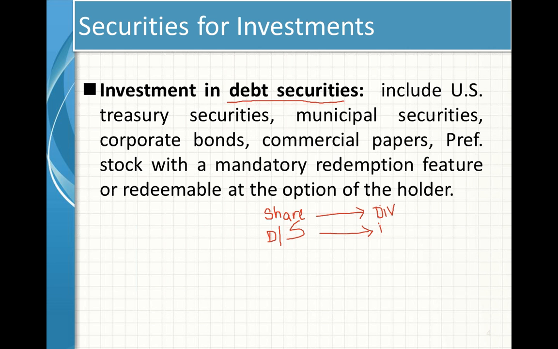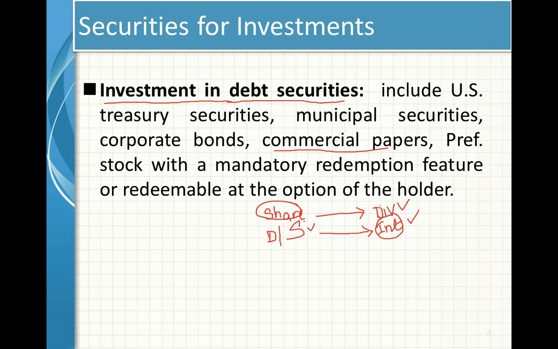This is the difference between shares and debt securities. On the shares, you get dividend, and on the debt securities, you get interest. So now we are talking about investment in debt securities. When you invest your money into US Treasury bonds, municipal bonds, corporate securities, and any commercial papers, commercial paper means it is a promissory note. You will get interest on this.